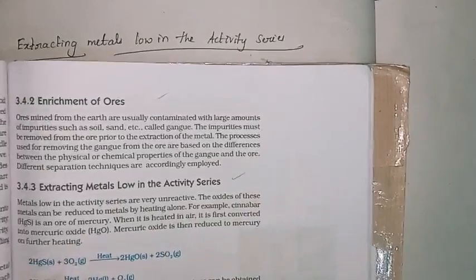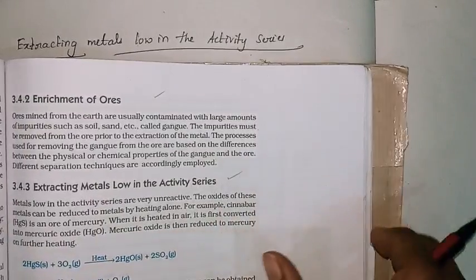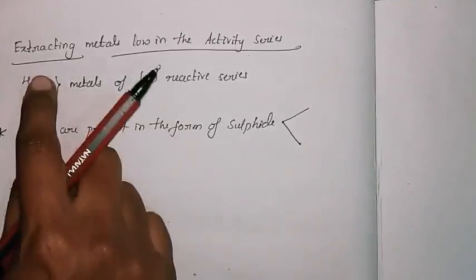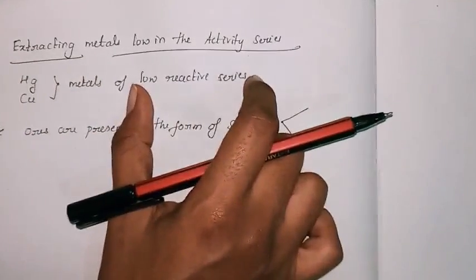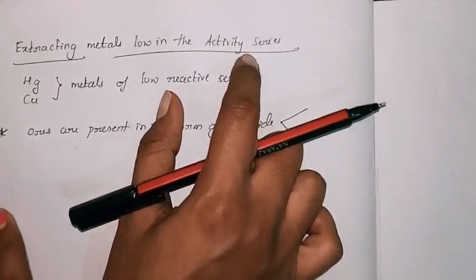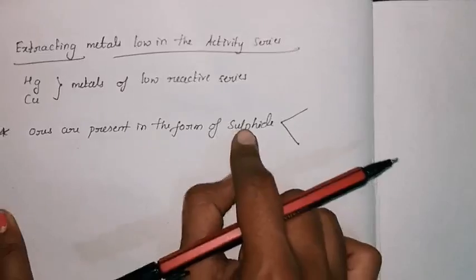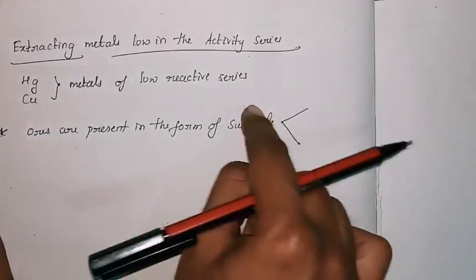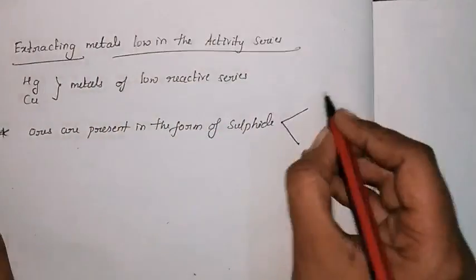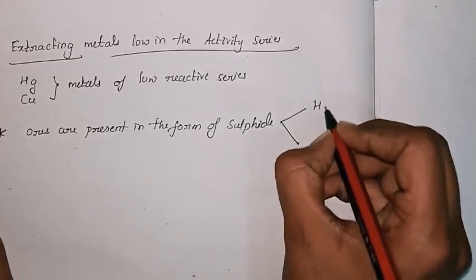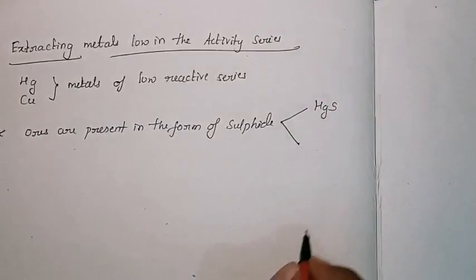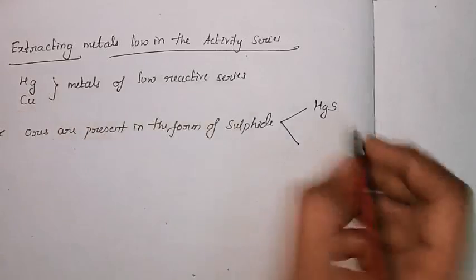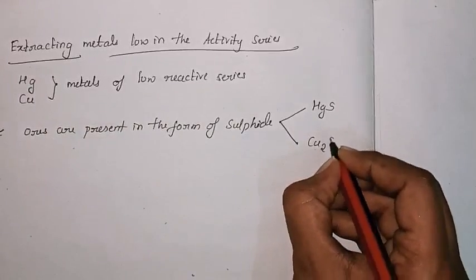So this is what we are discussing. In that, as I told, remember that there are two metals present in the low reactivity series, and these metals are present in the form of sulfide. Sulfide is nothing but sulfur compounds. So metal sulfide: the formula of Hg is mercury sulfide. And another one, as I told, is copper sulfide, Cu2S.